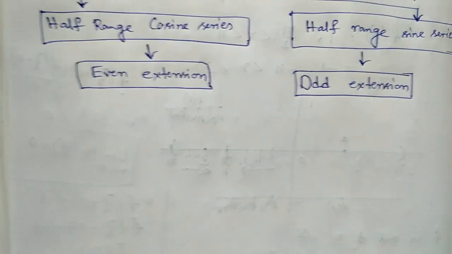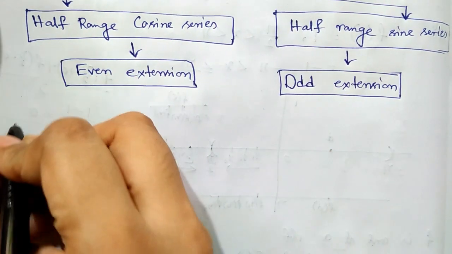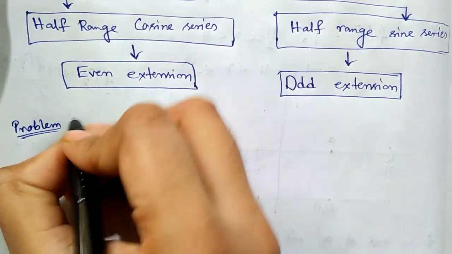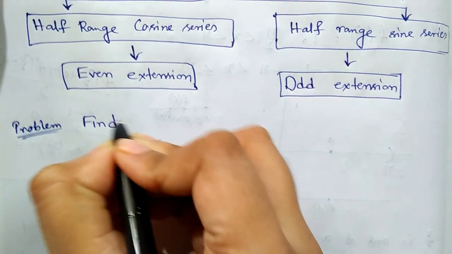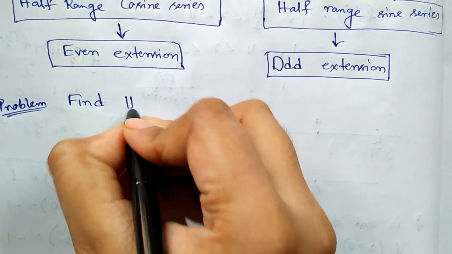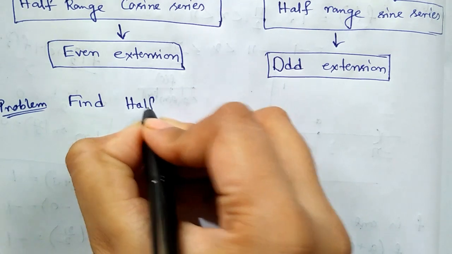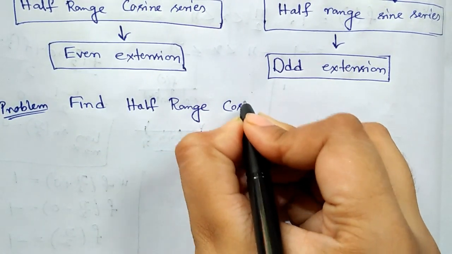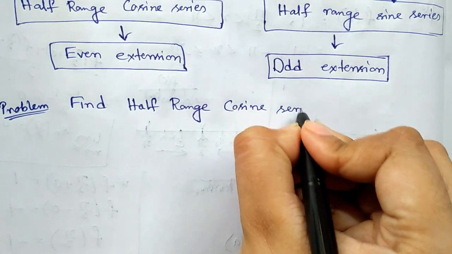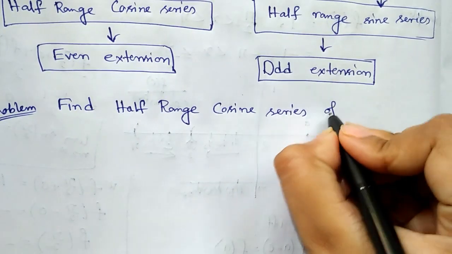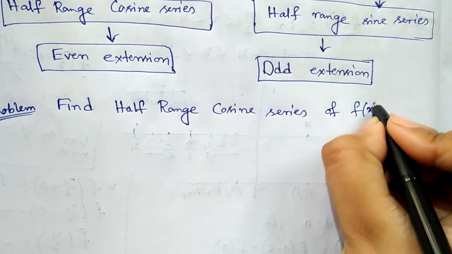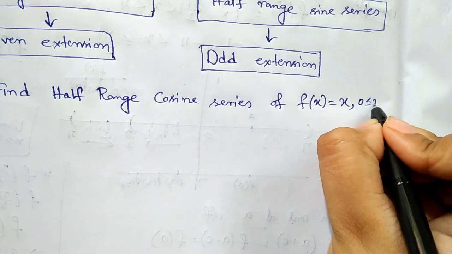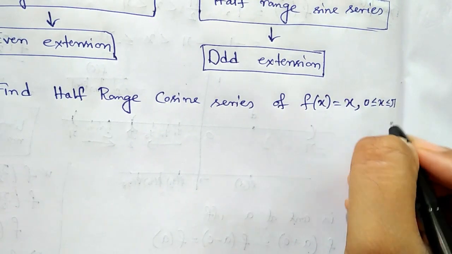Suppose the problem is: find the half-range cosine series of the function f(x) equal to x where 0 less than or equal to x less than or equal to pi.